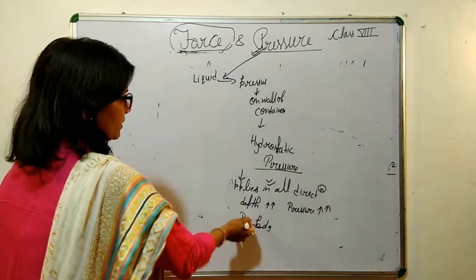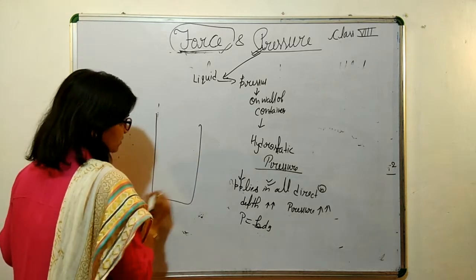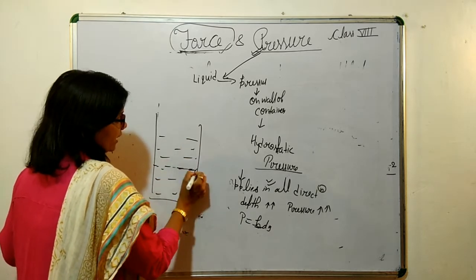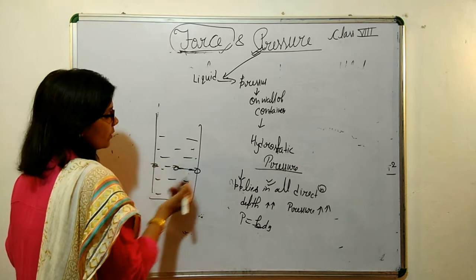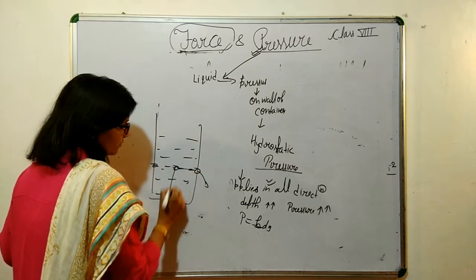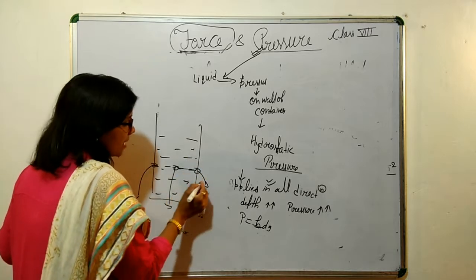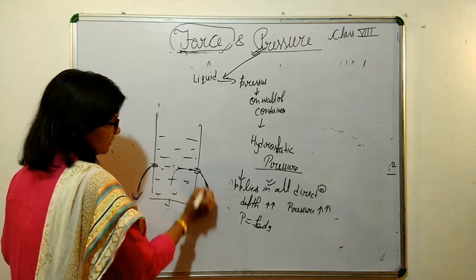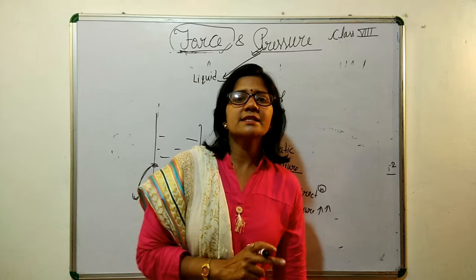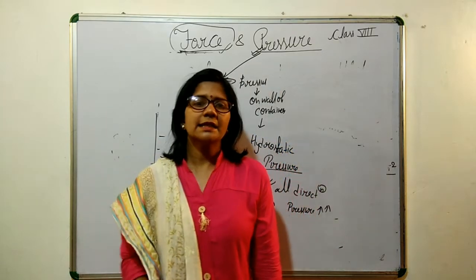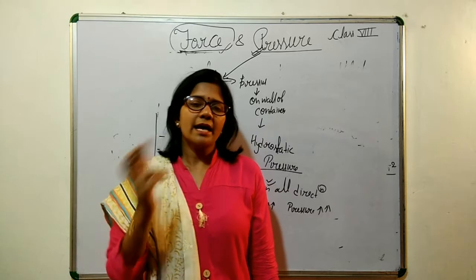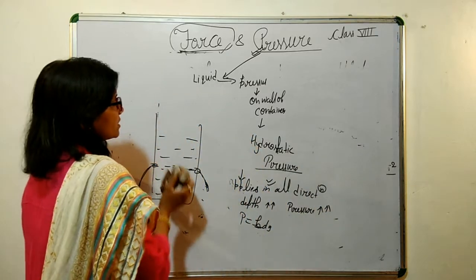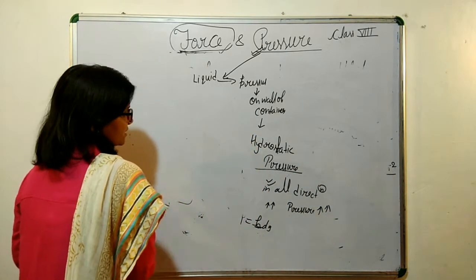And one more thing, I'm concluding this from here also: at the same horizontal level, when we made two or more holes, what happened? The water was coming from all the holes, and it covered the same distance. This means that at the same horizontal level, if the depth is the same, then the pressure felt by the wall on every side is the same. That's all. It was your liquid pressure, or hydrostatic pressure.